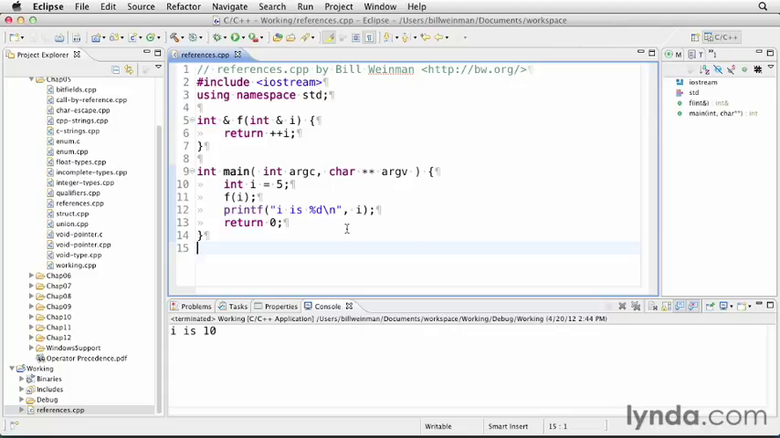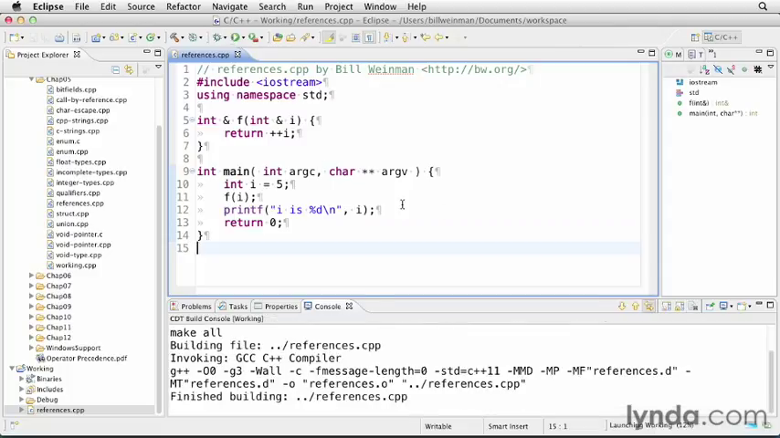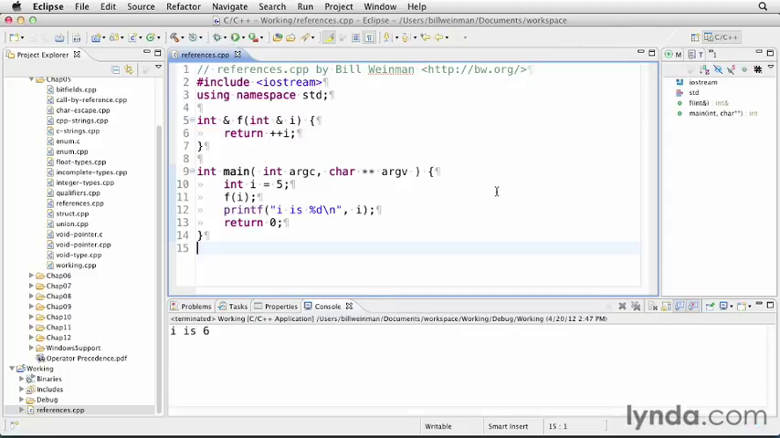Notice we're printing out the value of i, and when I compile this and run it, you see that i is now 6. What the function has done is actually incremented i. It's affected something outside of its own scope. And it's done that because we're no longer calling by value. Now we're calling by reference, and we're actually able to affect things outside of the function.